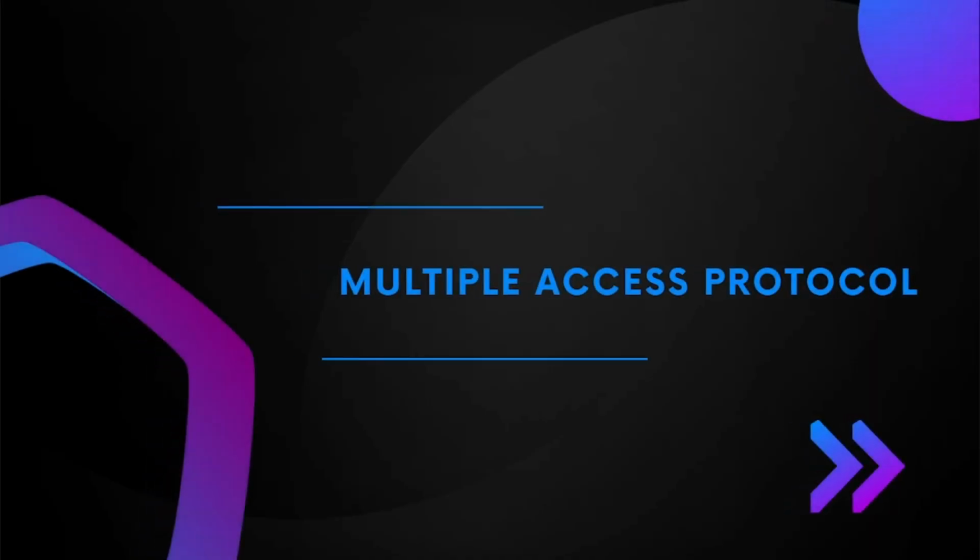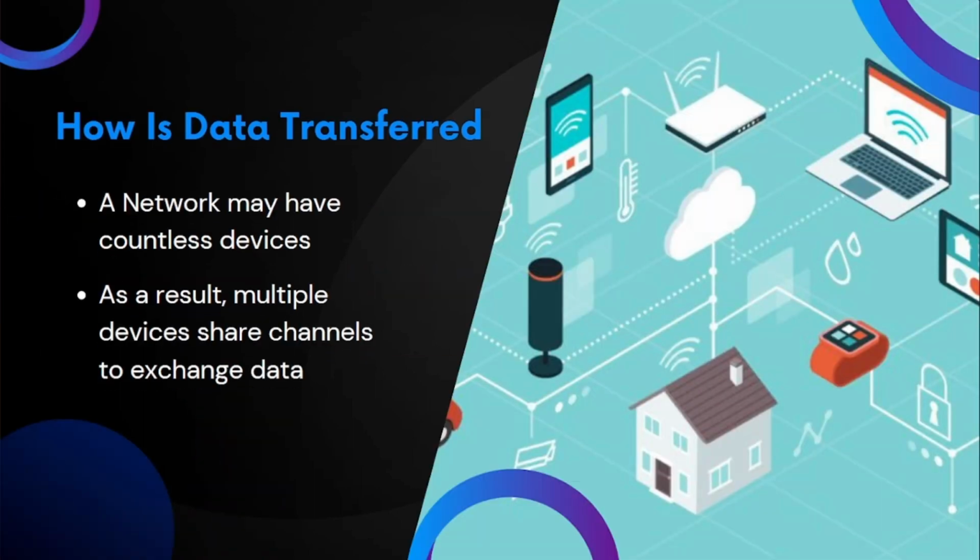And for that, we need to visualize how data is transferred in today's world. As we know, networks may have countless devices, depending on the type of network, of course. For example, multiple devices in your room itself, such as your phone, your laptop, your PC, or your PlayStation, require sending and receiving data. So it is only practical that all these devices have to share channels or mediums to exchange data.